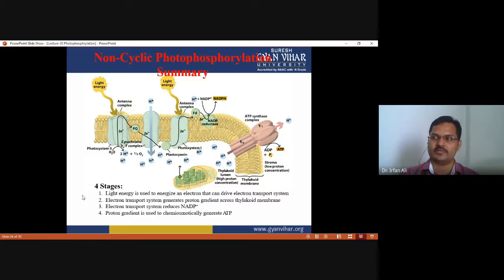This is only possible when the excited electron passes on the electron carriers. The electron transport system reduces NADP+ to NADPH, and the proton gradient is used chemiosmotically to generate ATP by ATP synthase. So this figure clearly indicates what happens in non-cyclic photophosphorylation, which is predominant as compared to cyclic photophosphorylation.